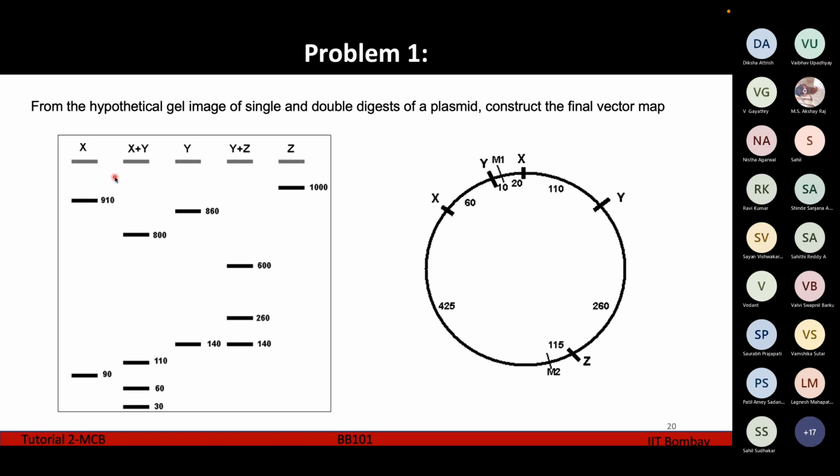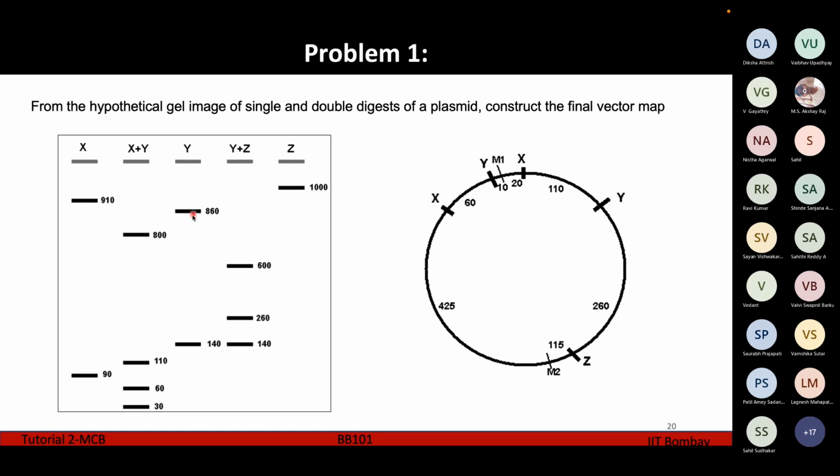The next fragment in this gel electrophoresis is X, which is 910 base pairs. X means we are making one cut here and one cut here. If you count the bases between these two, 110 plus 260 plus 115 plus 425, it comes to 910.